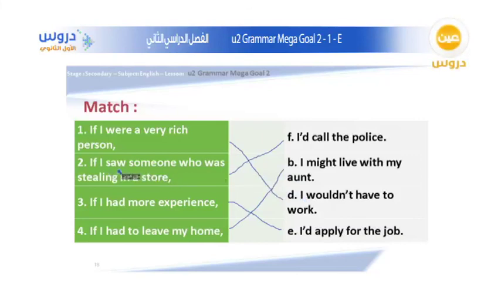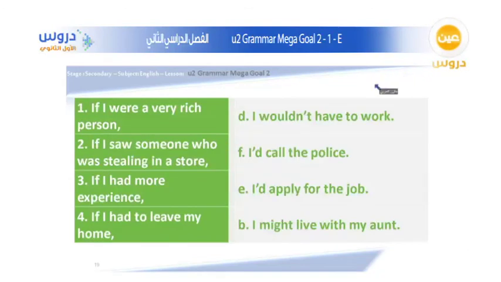So here are the answers after we collect them together. If I were a very rich person, I would not have to work. If I saw someone who was stealing in a store, I would call the police. If I had more experience, I would apply for the job. And if I had to leave my home, I might live with my aunt. So those are the answers of this exercise.